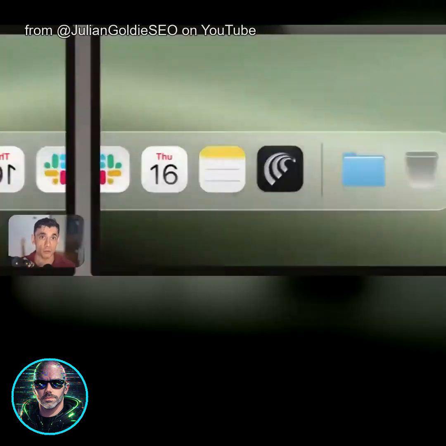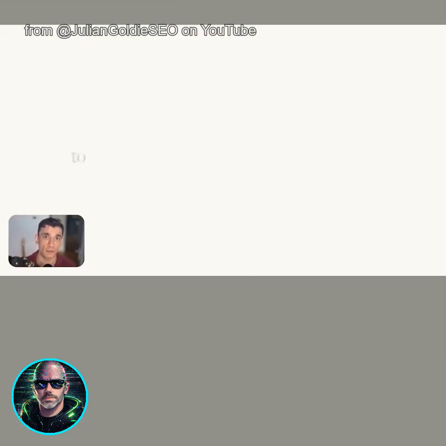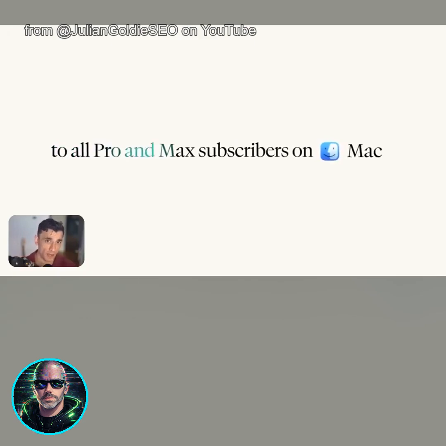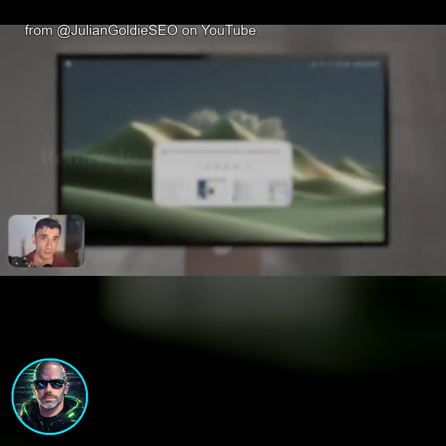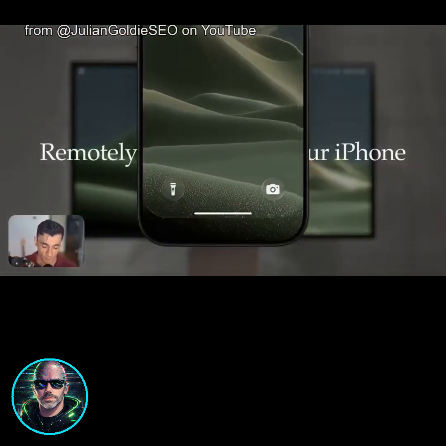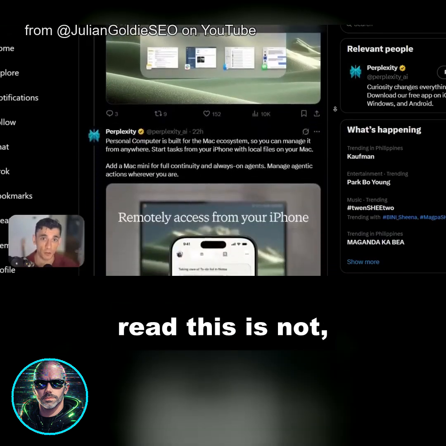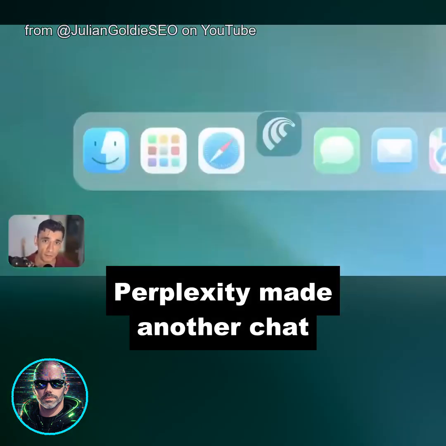What if your Mac could just do your work while you sleep? Seriously, imagine pressing two buttons and having an AI go through your files, your apps, your browser, your messages, and finish your to-do list before you even wake up. That's not science fiction. The useful way to read this is not Perplexity made another chat app.